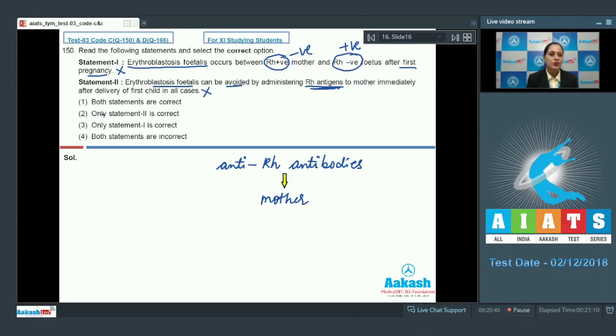Now let's discuss the options. The first option is both statements are correct, and this is an incorrect option. Only statement 2 is correct. This is an incorrect option. Only statement 1 is correct. This is also an incorrect option. And the last option is both statements are incorrect, and this is the correct answer to our question. So the correct answer is option number 4. Let's discuss our next question.